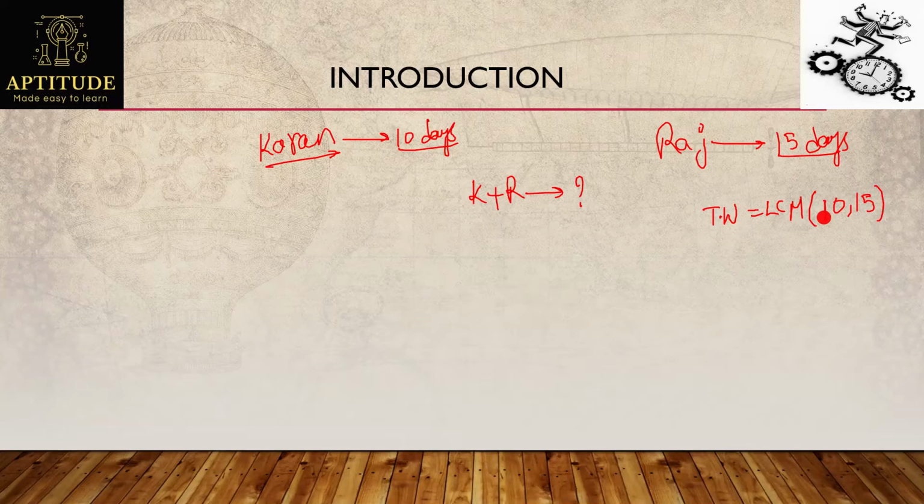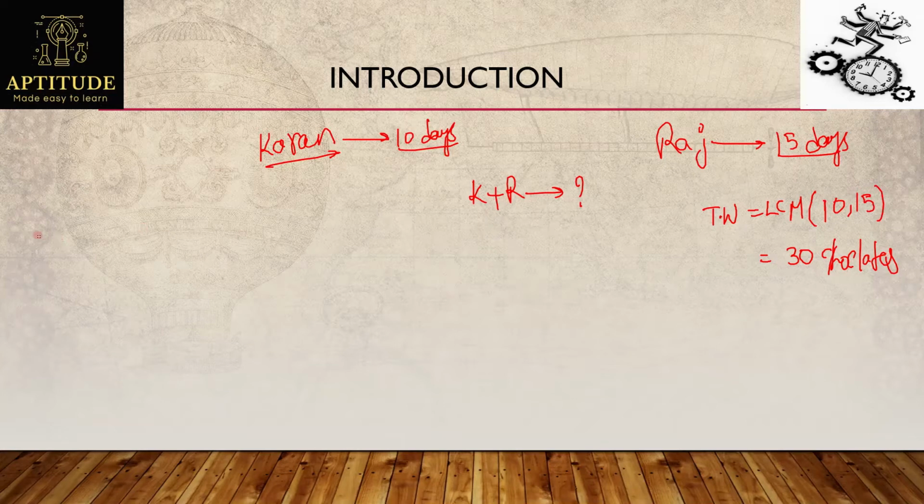But for our calculation purposes, we'll always be considering the least common multiple, that is the minimum common multiple of the given values. So that's the reason behind considering total work as LCM always. This is the very first step whenever you are solving total work. So LCM of 10 and 15 is nothing but 30. What I'll assume now is my total work is say 30 chocolates. Just for our convenience, I'm considering that my total work is finishing 30 chocolates.